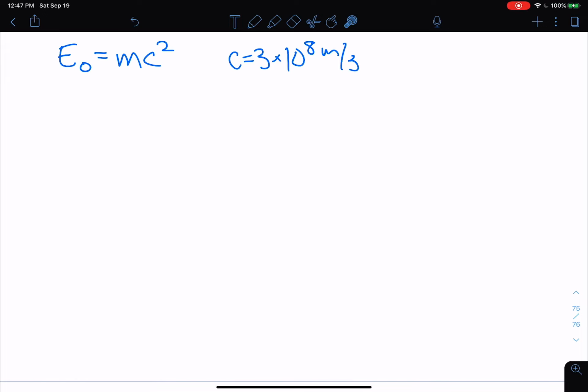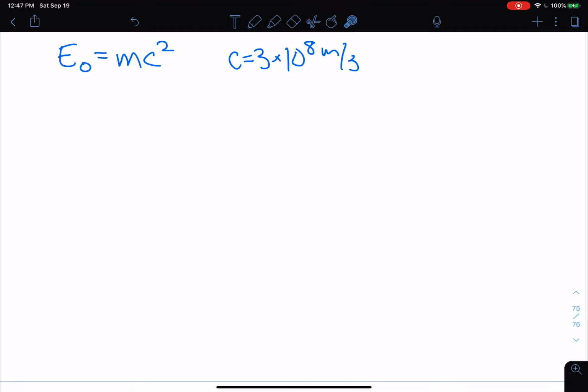That's important because in the processes of fusion and fission, a tiny amount of matter is turned into electromagnetic radiation. We would say it's turned into energy. Of course, matter is just a form of energy, but you're taking a little bit of matter and transforming it into a different form of energy. And fusion is what's going on inside the sun. So this formula helps us to understand where the sun is getting its energy and why it's able to get so bright and hot. It's because fusion's going on and matter is being transformed into a different form of energy.